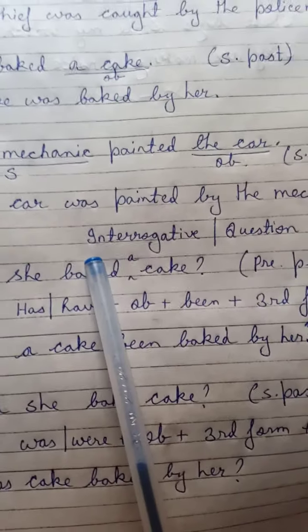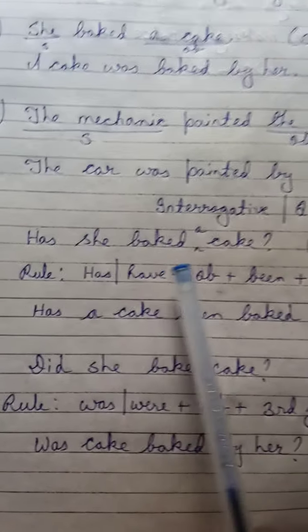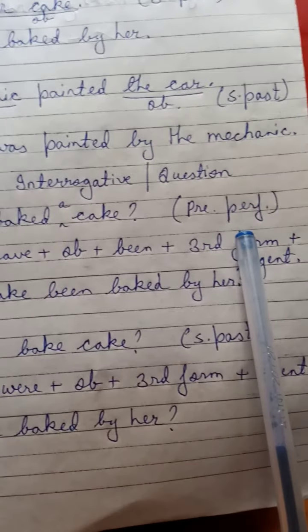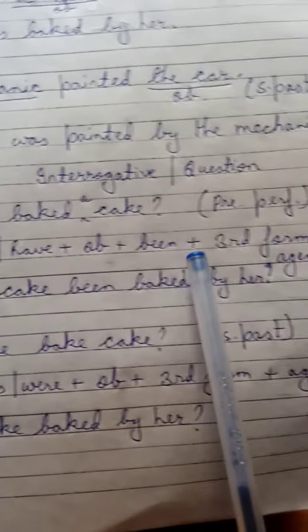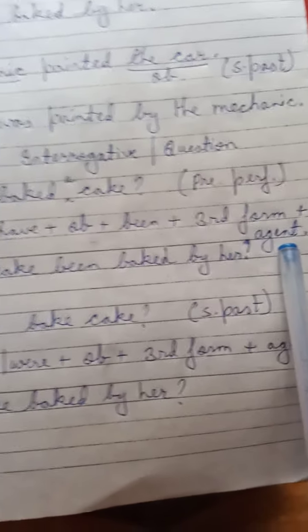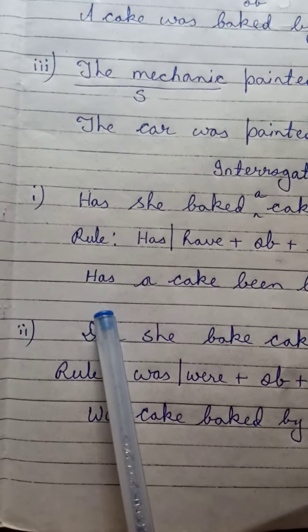Okay, now I am coming to interrogative or questions. Okay, now look at this sentence. Has she baked a cake? This is interrogative, present perfect tense. And what is the rule? Has/have plus object plus been plus third form plus agent. Okay, now what is the object here? A cake is singular form, therefore you have to apply has. Okay, has a cake been baked by her?